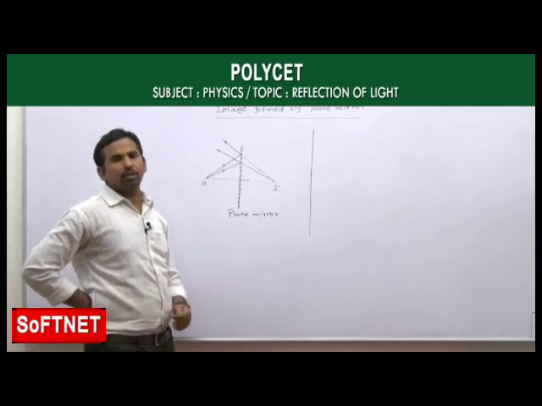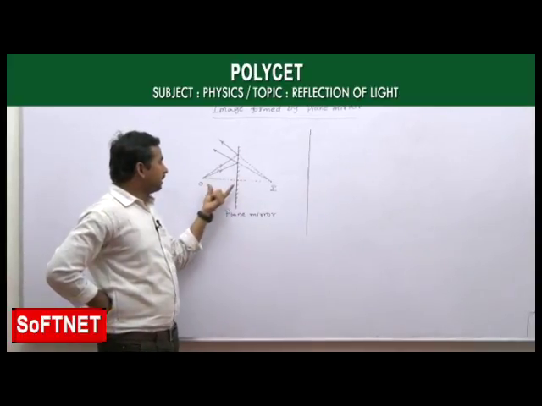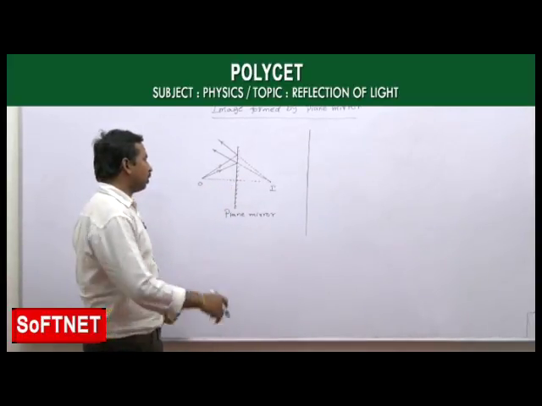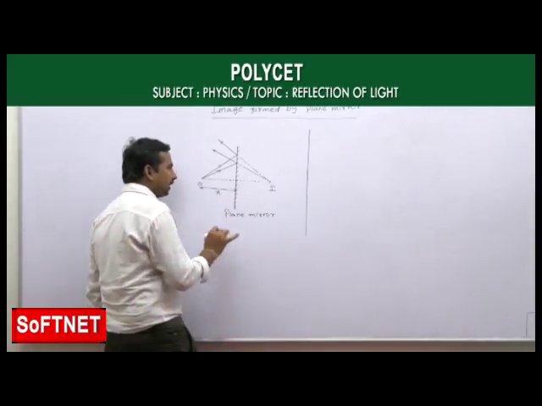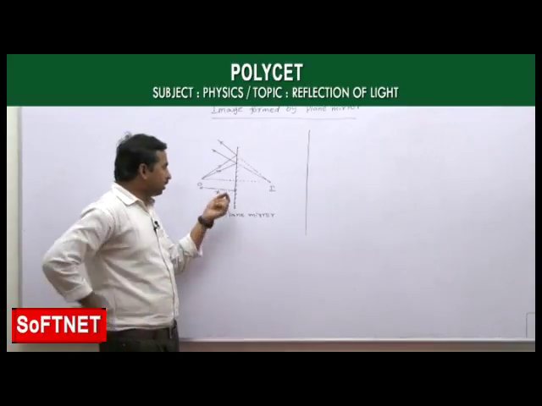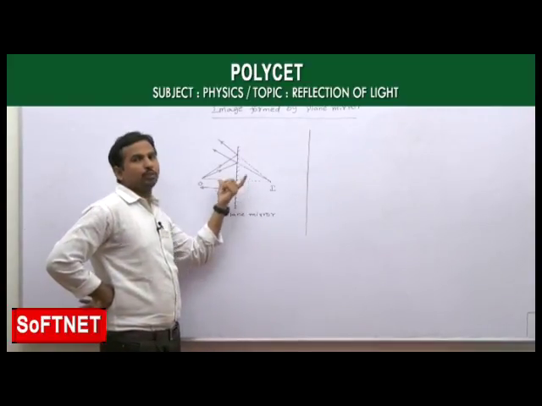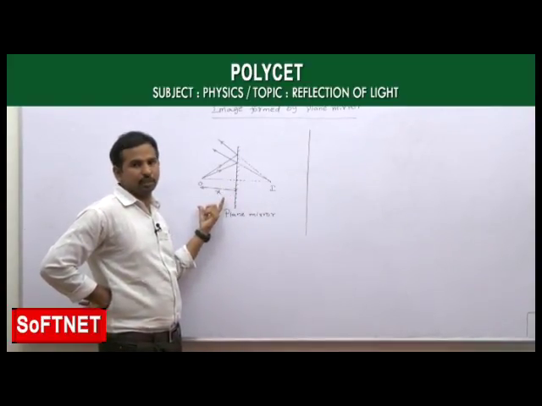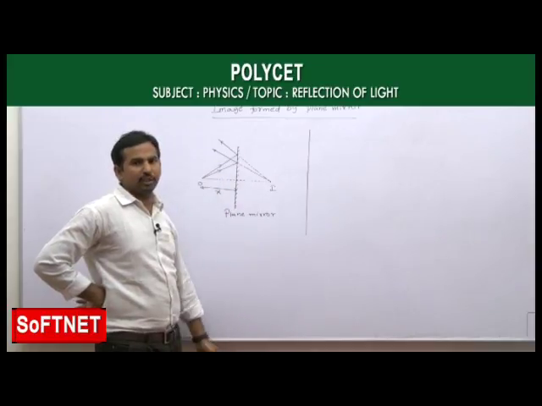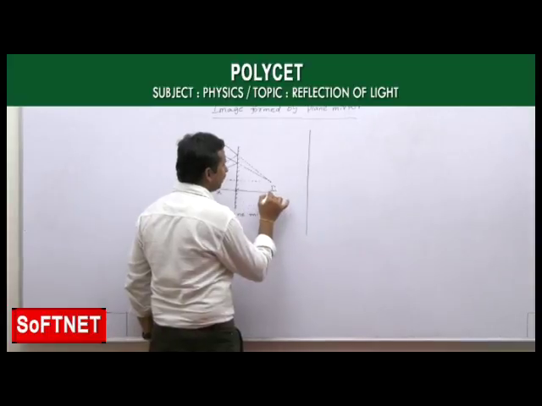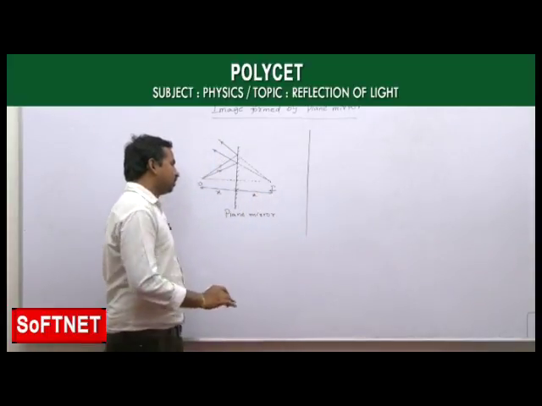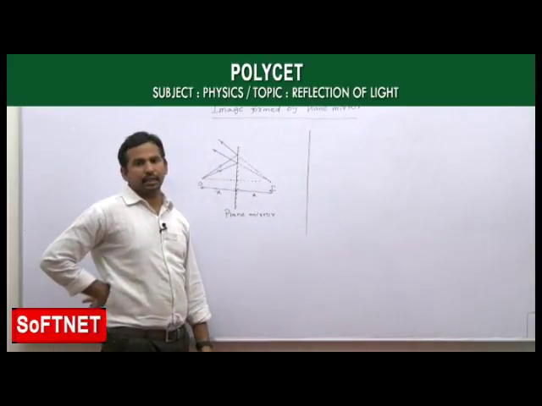The very important thing to see here is the distance where we are placing the object before the mirror. Let this distance be x. The distance where we are placing the object from the mirror, we call the object distance. In case of a plane mirror, the image is also formed behind the mirror at the same distance, which means both are equal, x and x.